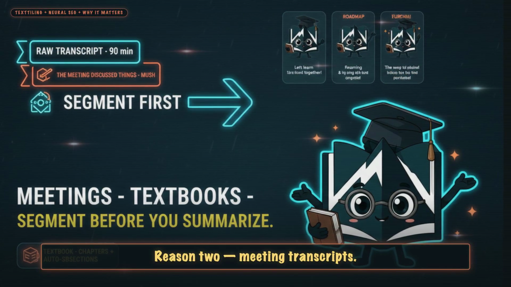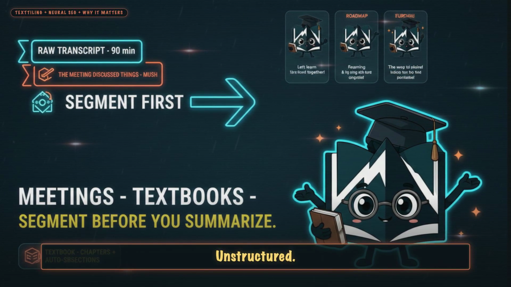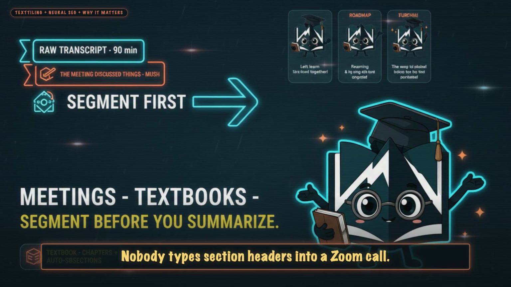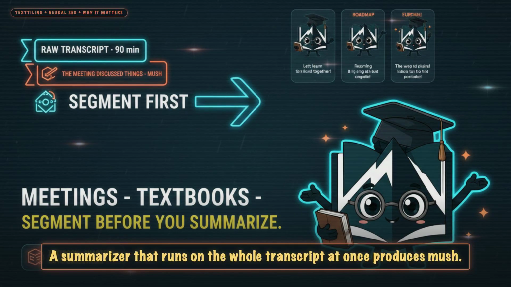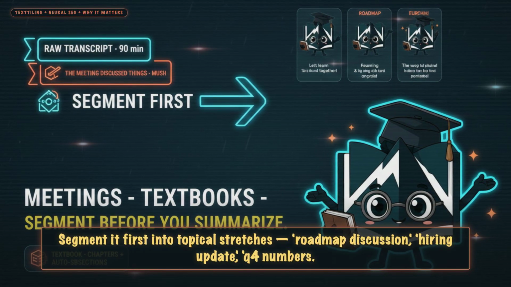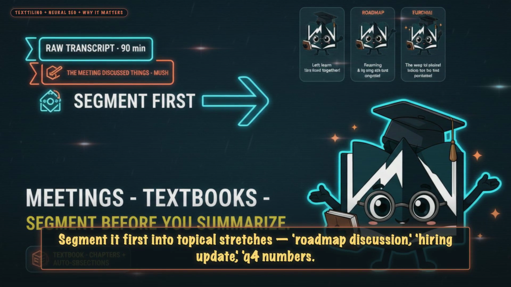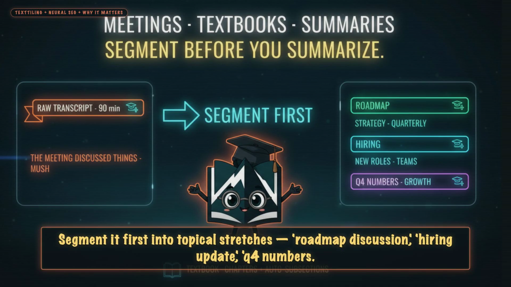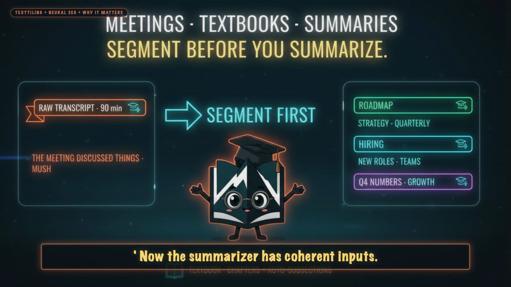Reason 2. Meeting transcripts. Long. Unstructured. Nobody types section headers into a Zoom call. A summarizer that runs on the whole transcript at once produces mush. Segment it first into topical stretches: roadmap discussion, hiring update, Q4 numbers. Now the summarizer has coherent inputs.